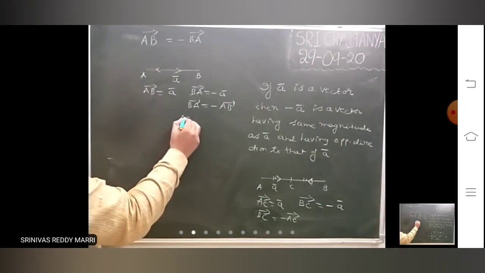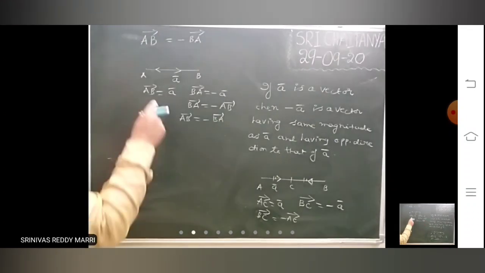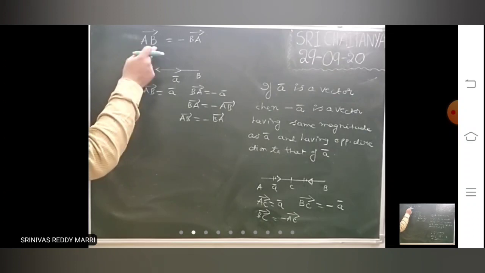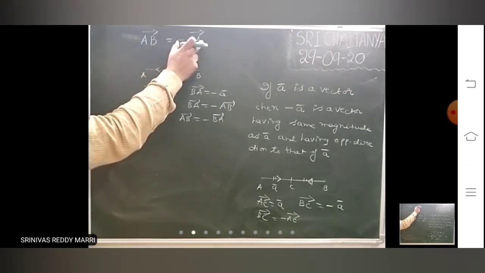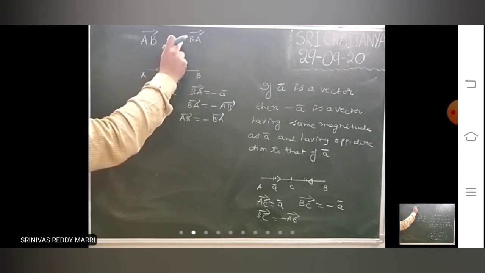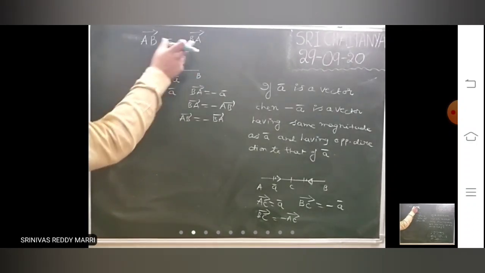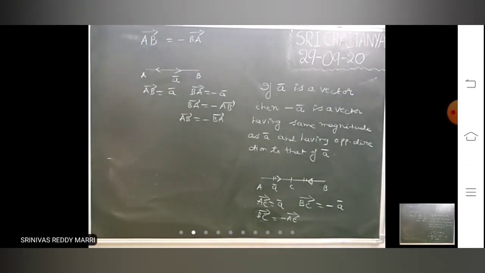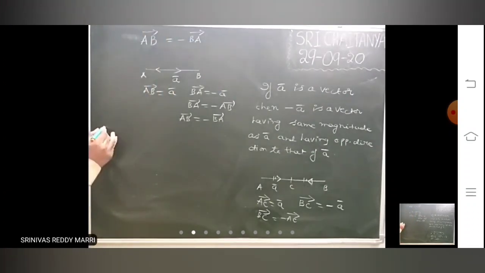That means AB bar is nothing but minus BA bar. If you interchange initial and terminal point, a minus comes outside. If you want to take out that minus, write A this side, B that side, then minus BA bar will become AB bar.